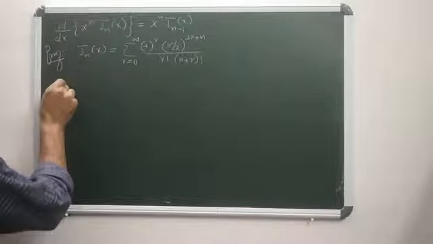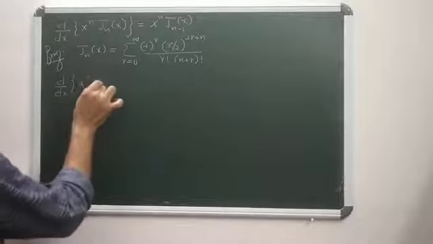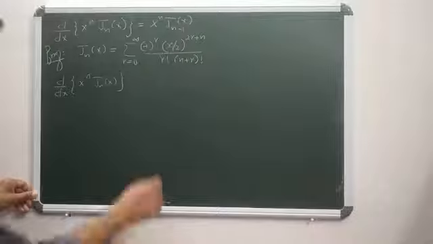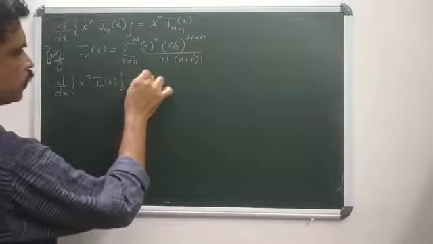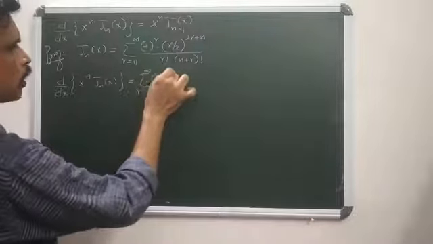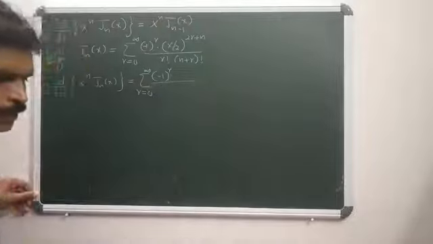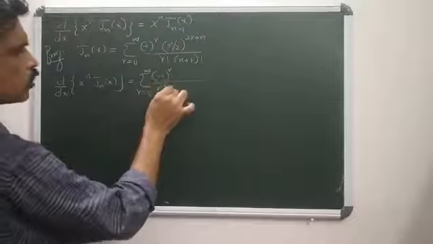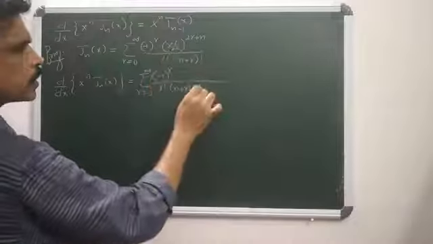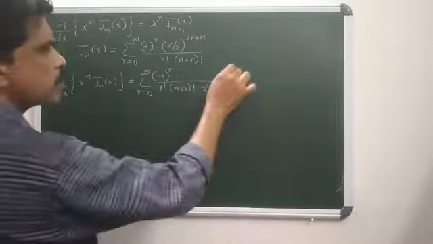So what is d by dx of x to the power n Jn(x)? Then d by dx of x to the power n Jn(x) equals sigma r ranges from 0 to infinity, minus 1 to the power r, divided by r factorial into n plus r factorial into, again there is a term 2 power 2r plus n into, what remains there?